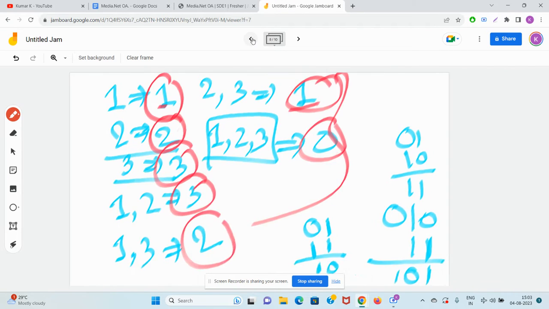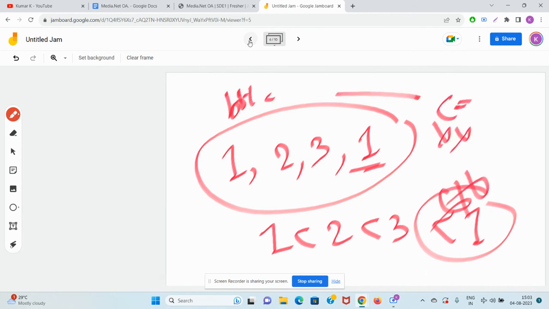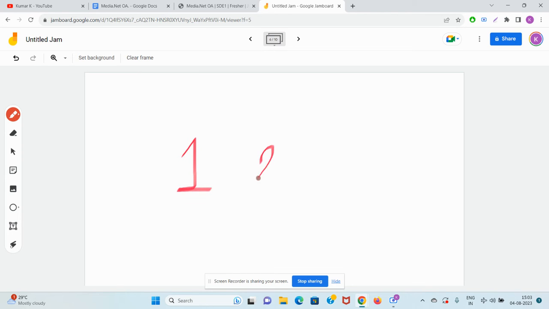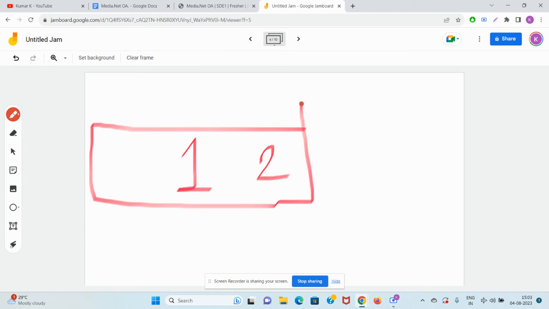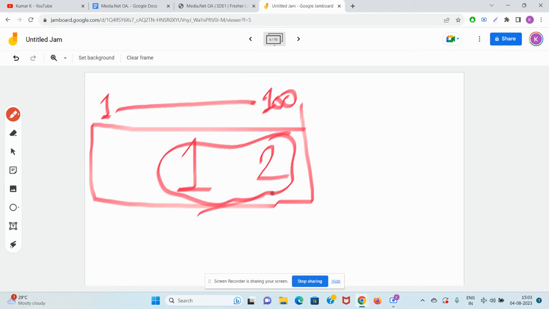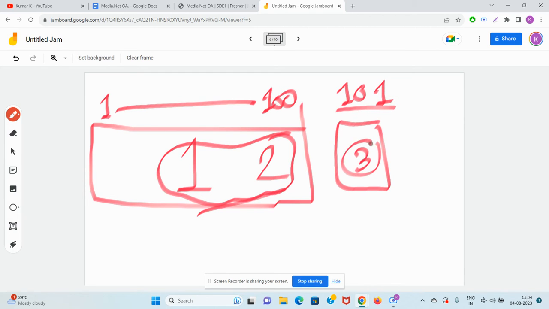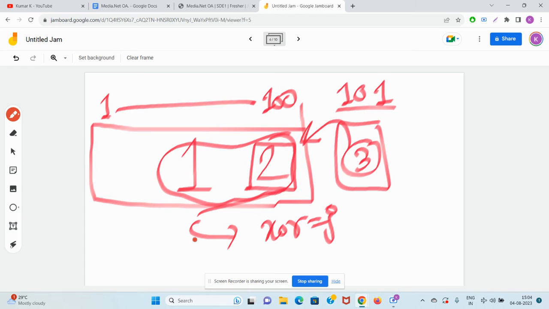You might ask why. See guys, suppose you picked the subsequence 1, 2. Your array was from index 1 till 100. Now suppose you randomly pick up a subsequence 1, 2 from here. Now if you are at index 101, here 3 is written, so you can join the 3 only with the subsequence whose last element is less than 3. So that's why we need to keep track of two things: what is the XOR of this subsequence, which is j, and what is the last element of the subsequence, which is k.